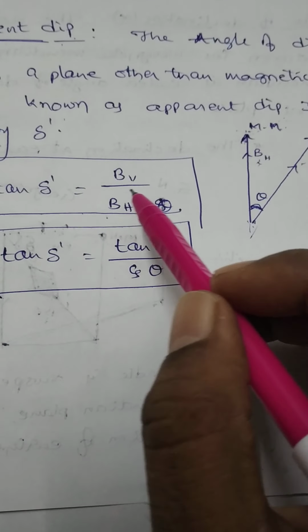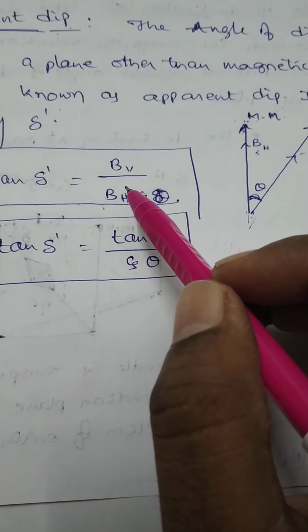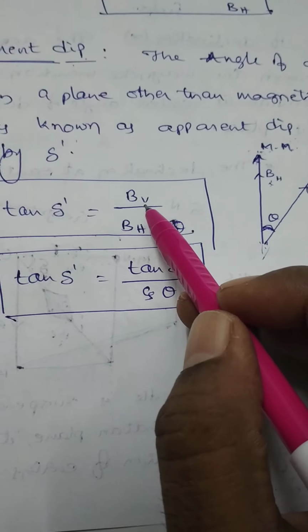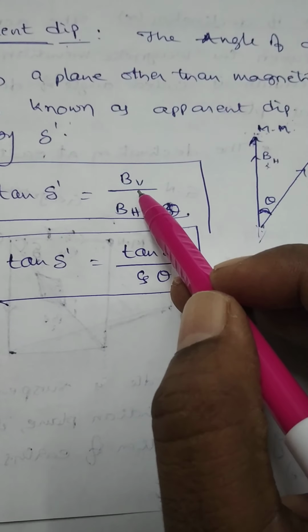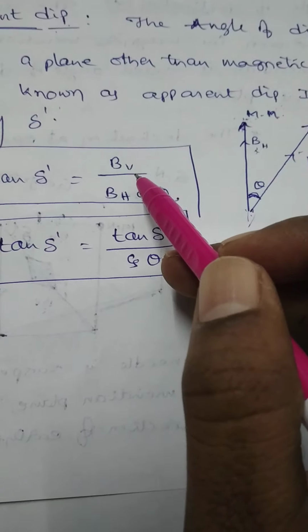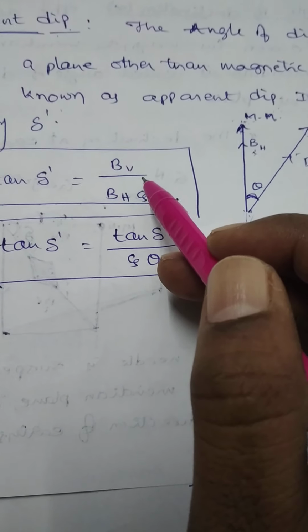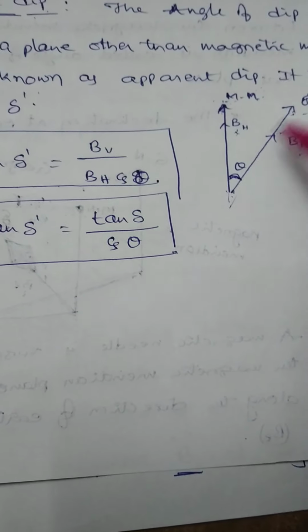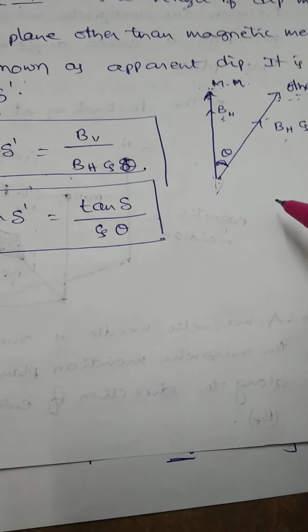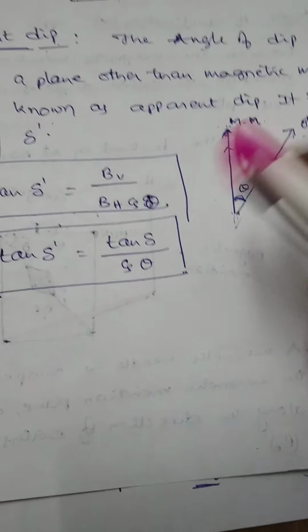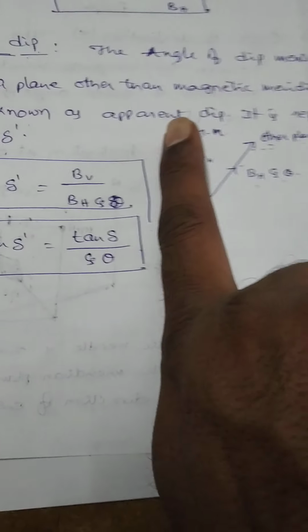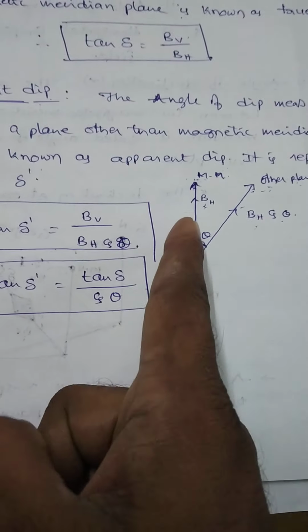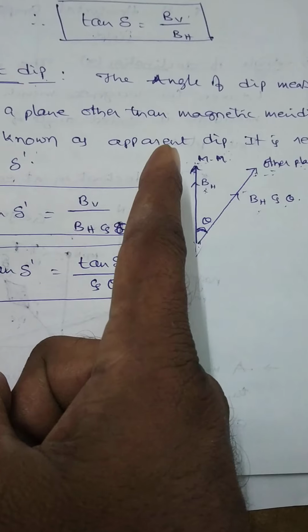It should be remembered that the vertical component of the Earth's magnetic field remains constant in any plane, whatever it may be, magnetic meridian or any other plane. BV remains constant. Only the horizontal component changes from plane to plane. Here, this is the horizontal, and BH is the horizontal component of Earth's magnetic field.